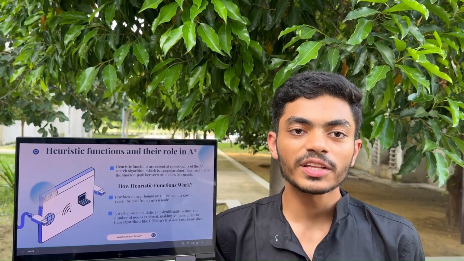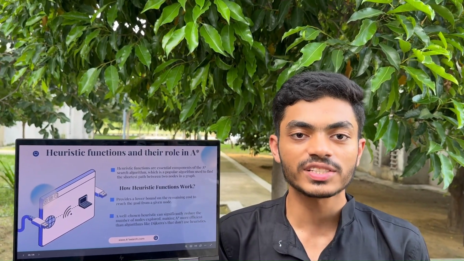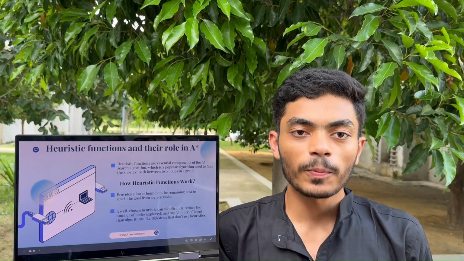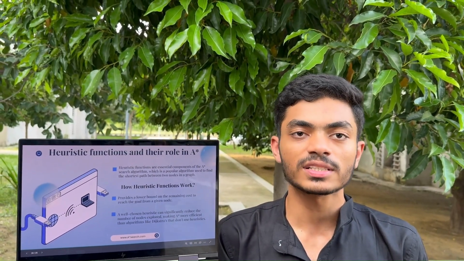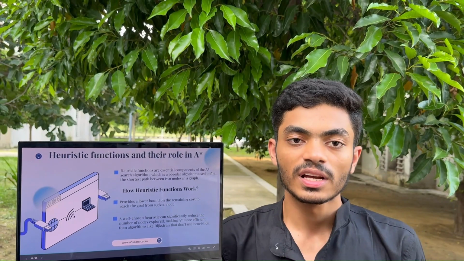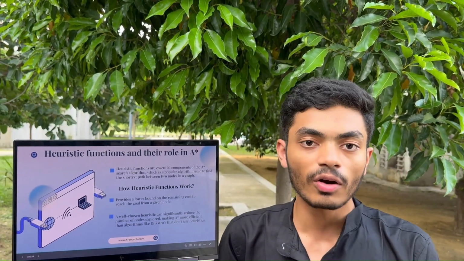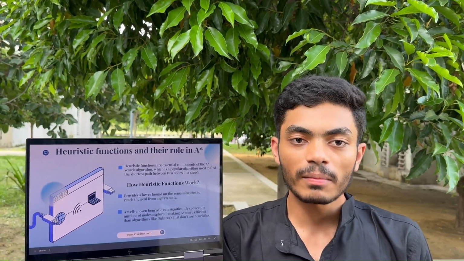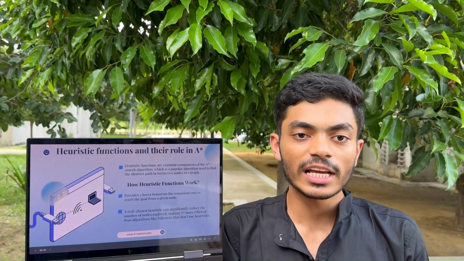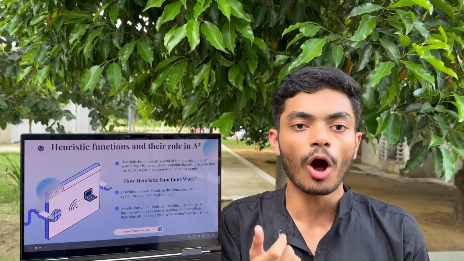Now let's try to understand the heuristic functions and their role in the A-star search algorithm. This is a popular algorithm which is used to find the shortest distance, as Arnesh and Keshav have introduced. These functions provide an estimate of the cost to reach the goal from a given node, helping A-star efficiently explore the search space and find the optimal solution.